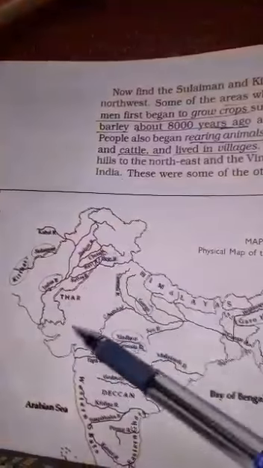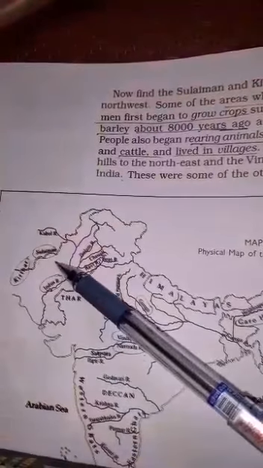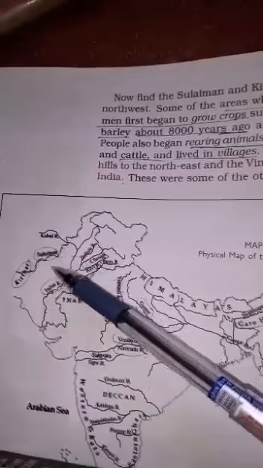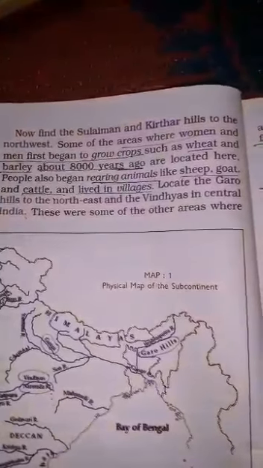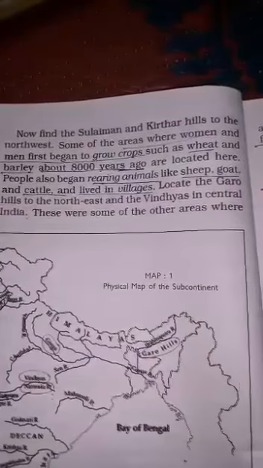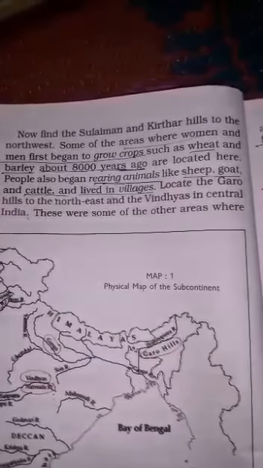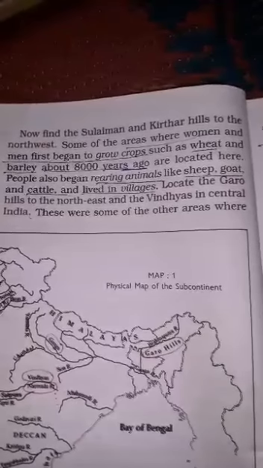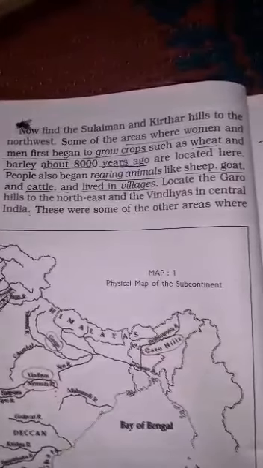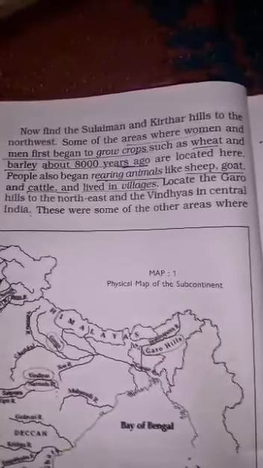Now you will mark Kathar and Suleiman Hills on your map. Suleiman and Kathar Hills in the northwest is the place where women and men first began to grow crops. Which crops did they grow? They grew wheat and barley. It happened 8,000 years ago. People also started keeping animals for their use, like rearing sheep, goat and cattle. And in this way they started living in villages.